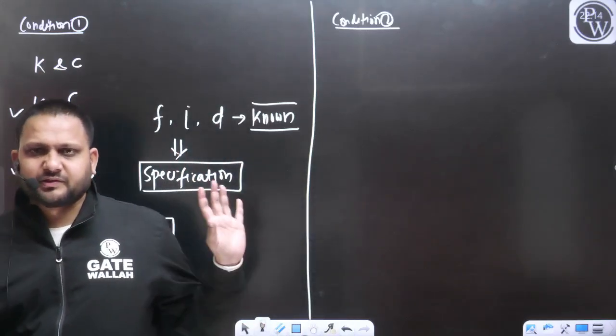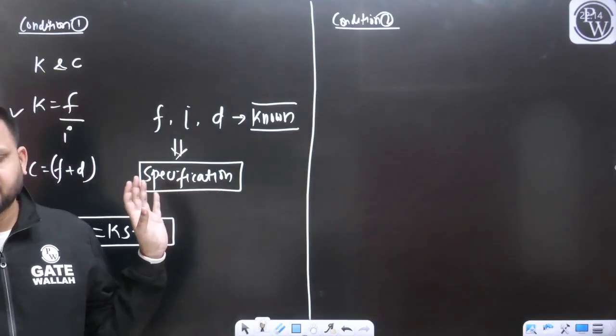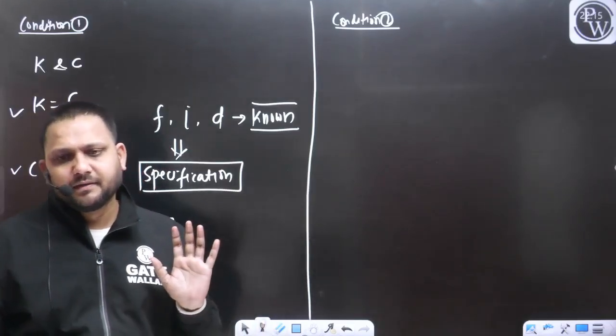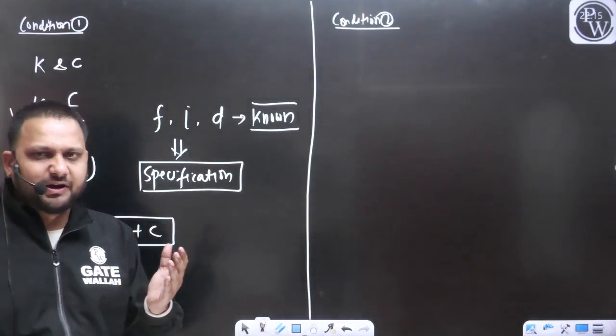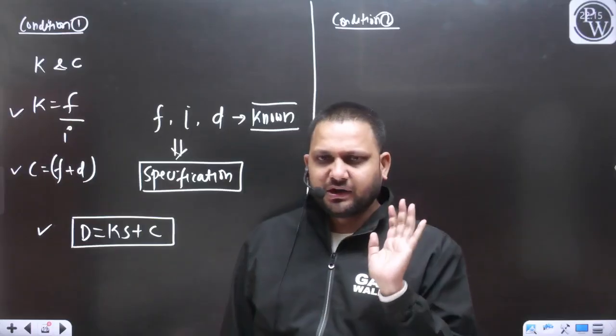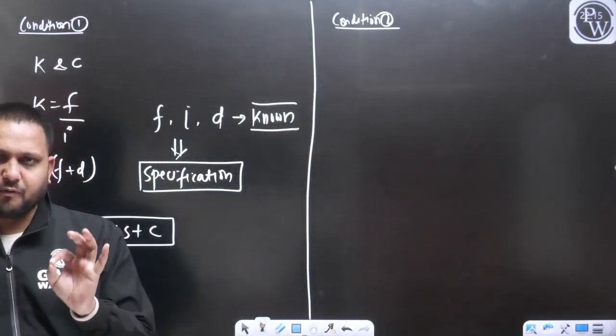So this is the situation, and you can expect a question from this condition. In the question, they will provide you all the values F, I and D. They will provide all the staff readings corresponding to the upper stadia, the lower stadia, and the axial stadia.